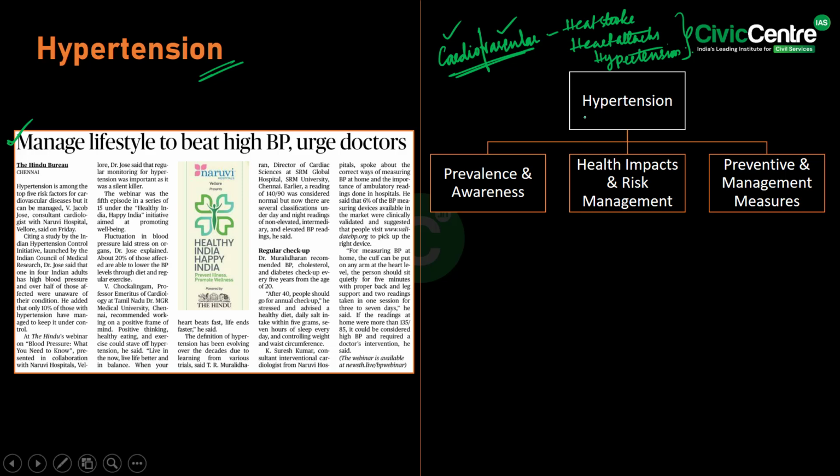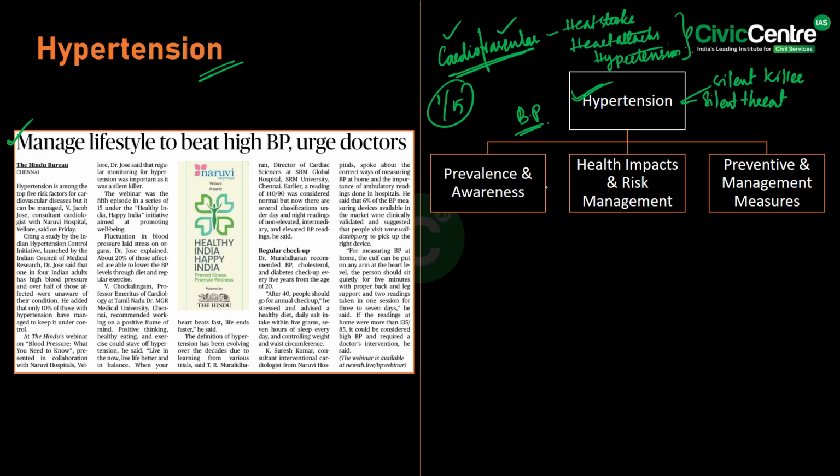Now, in the same context, let's see about hypertension. Hypertension is also known as the silent killer, a silent threat to heart health. Hypertension, or BP, blood pressure, is one of the top 5 risk factors for cardiovascular diseases, yet it remains widely undiagnosed and uncontrolled.